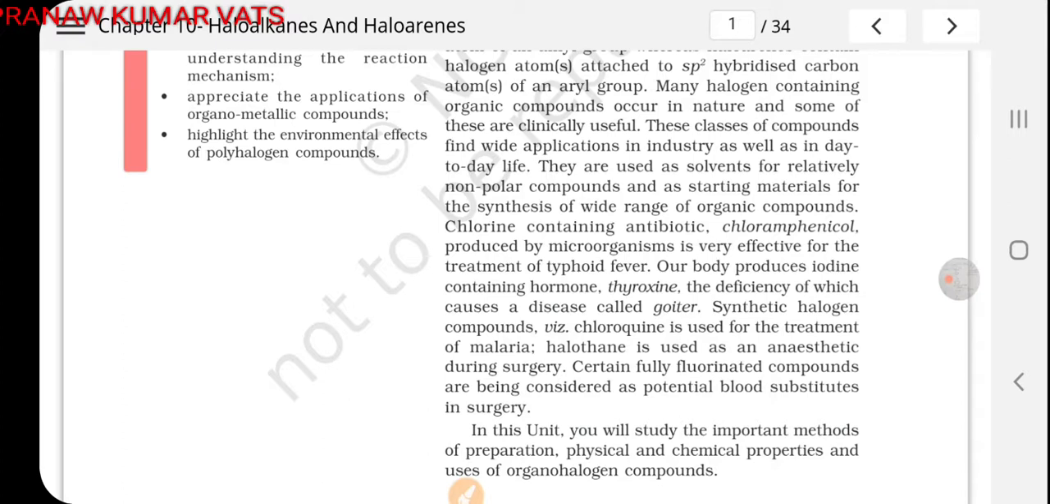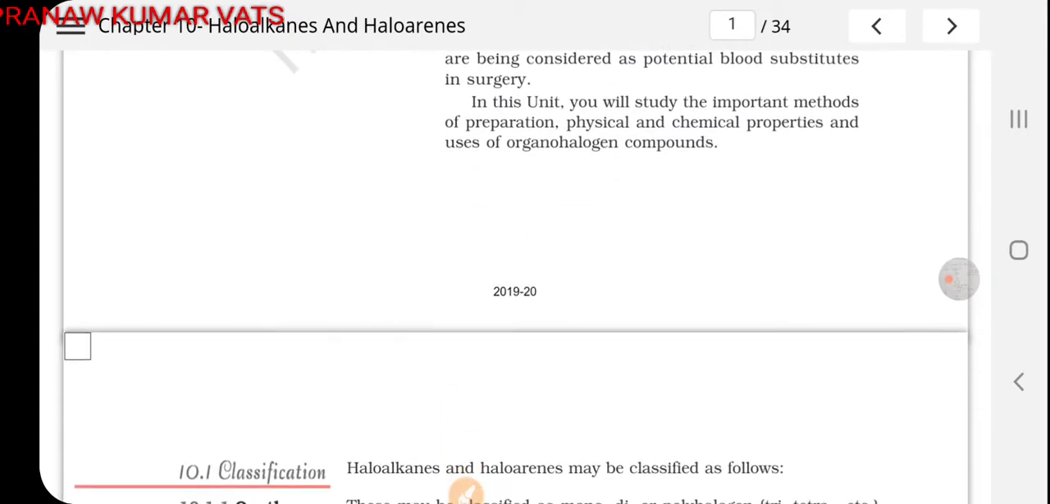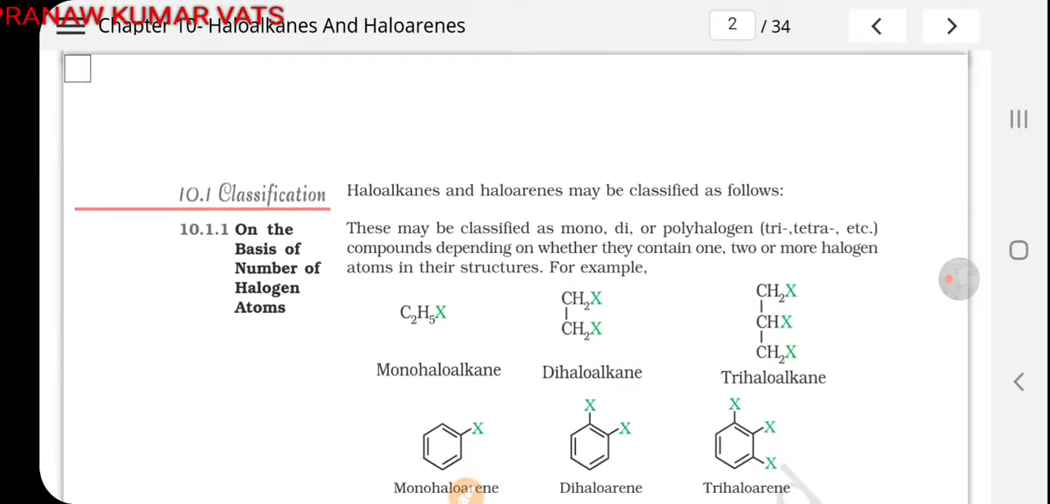Now scientists are working in the field of producing artificial blood, and for the production of artificial blood, these fluorinated compounds are very important because the function of fluorine is the same as that of iron in the hemoglobin. So in the future we may replace blood by halogenated, fluorinated compounds. In this unit, we will basically learn about the methods of production of haloalkanes and haloarenes, and their physical and chemical properties. But first, we'll talk about the classification of haloalkanes and haloarenes.